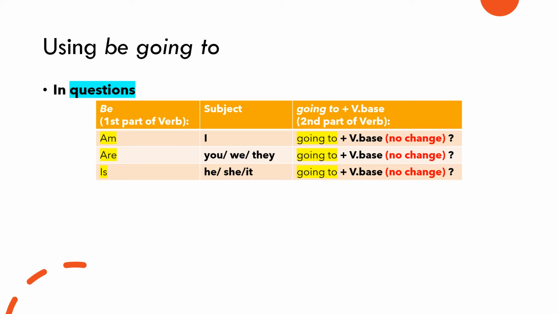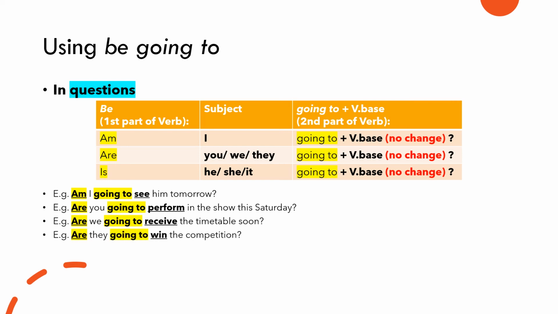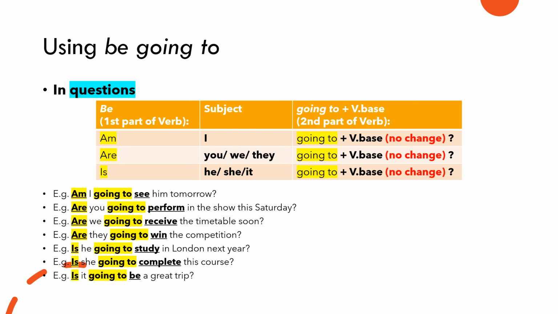Let's take a look at some example sentences. Am I going to see him tomorrow? Are you going to perform in the show this Saturday? Are we going to receive the timetable soon? Are they going to win the competition? Is he going to study in London next year? Is she going to complete this course? Is it going to be a great trip?